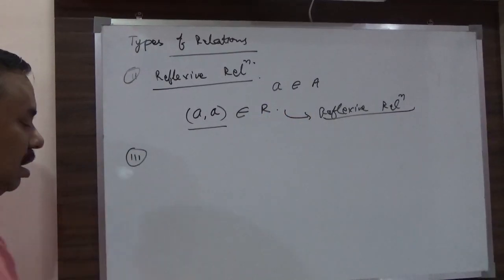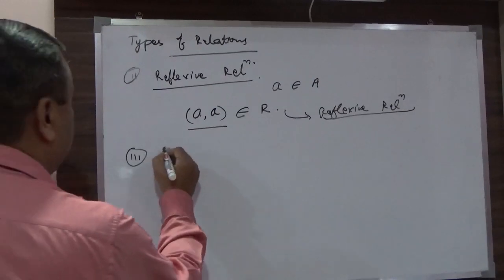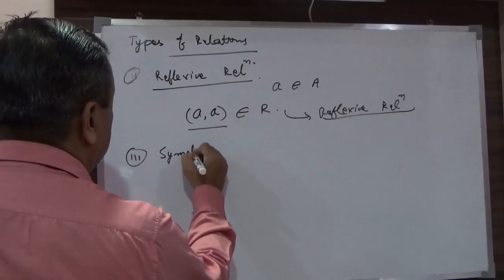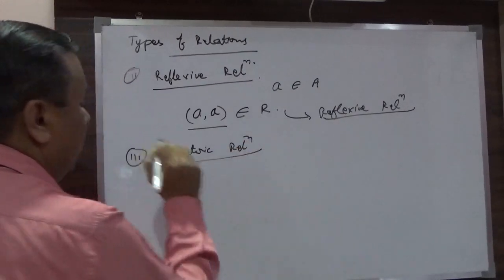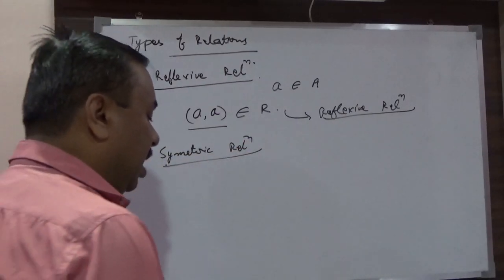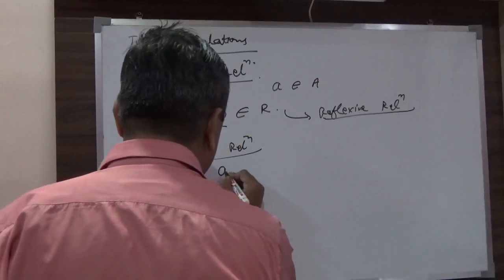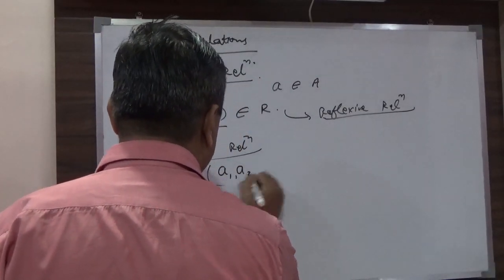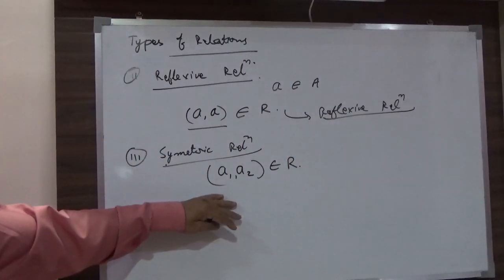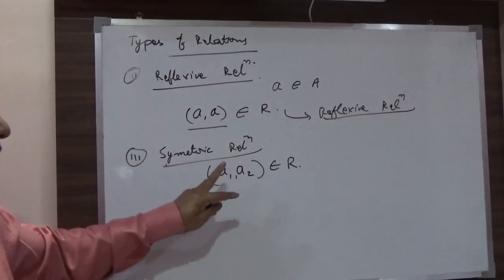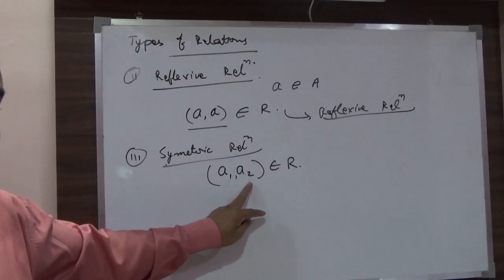Then the third type is symmetric. Symmetric relation, what is this? Suppose that there are two elements a1 and a2 such that (a1, a2) belongs to a particular relation R. First member is a1, second member is a2.